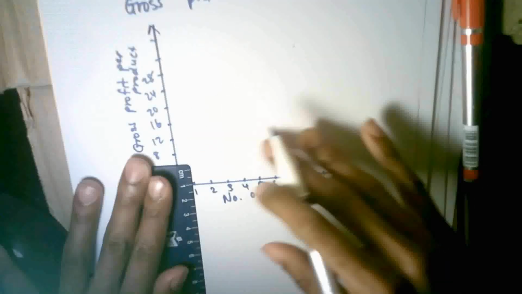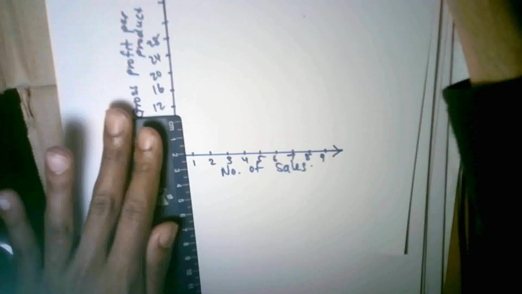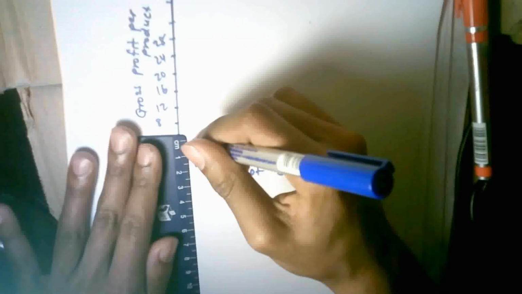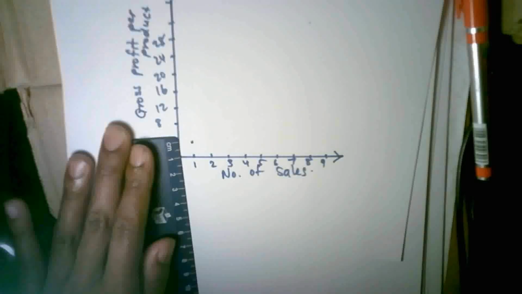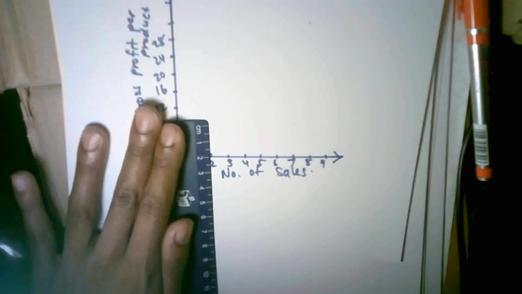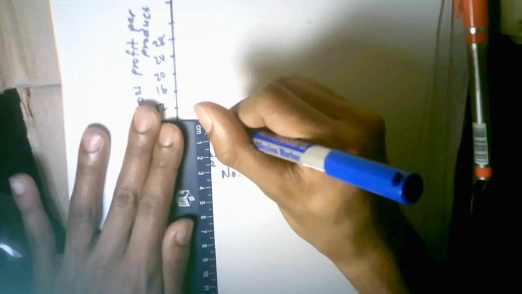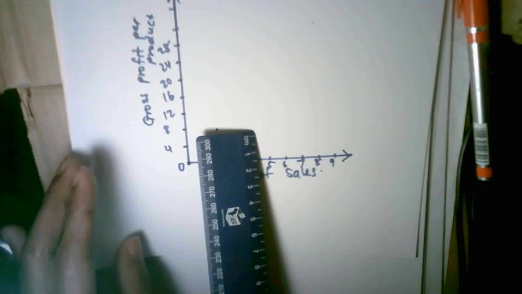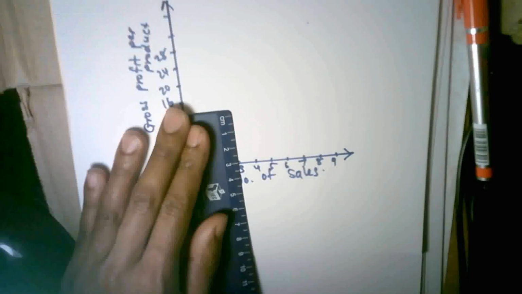So let's try to measure this as accurately as possible, guys. We have 1 and the y value is 4. Then we have 2, 8. Right, somewhere there. Then we have 3, 12.